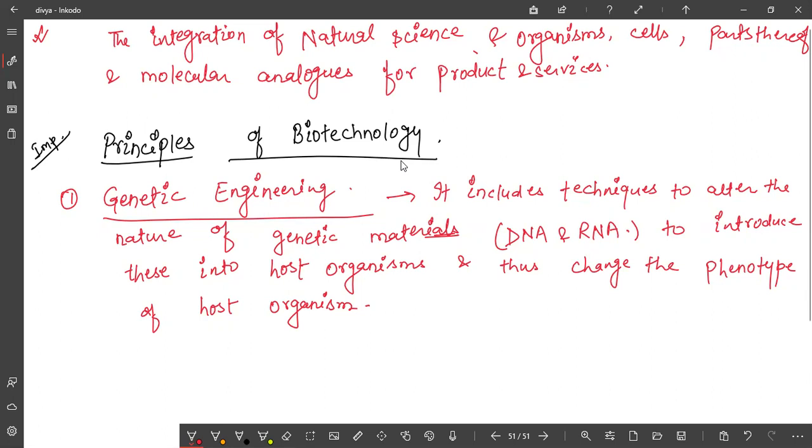As a result, what will happen? The host's morphological or phenotypic character will be changed. Means we are doing all these things to change the genetic material, and that change will be expressed externally also, in what character? Phenotypic character. Is it clear to you?